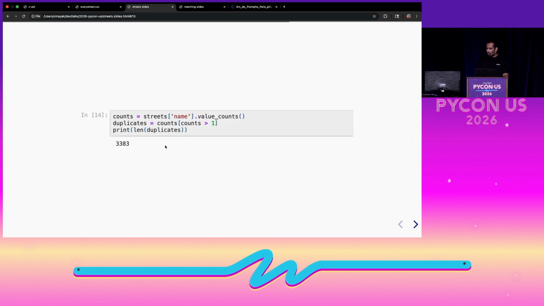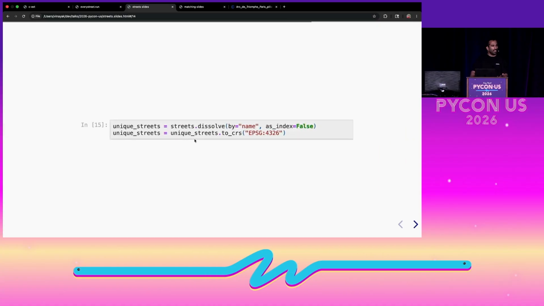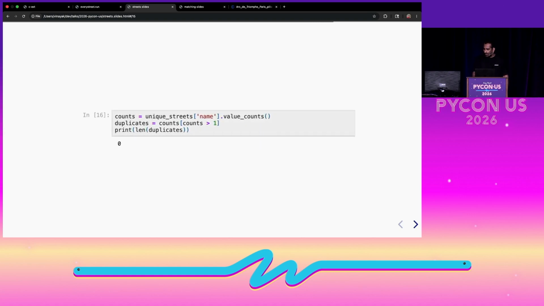But then we get to one more thing, which is OpenStreetMap can give you these streets as separate segments. So each street could have different line strings available in the same geodata frame. And what we need to do to get around it is use this dissolve function. You can think of it as a group by. If you have used SQL before, we are basically grouping by name and combining all of those street geometries into one by using this dissolve function. And once we dissolve those streets in the geodata frame, which means combine them, we're going to see that there's no duplicates anymore. All of those streets are unique, and all of their geometries have been combined.